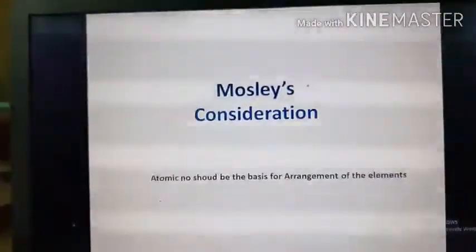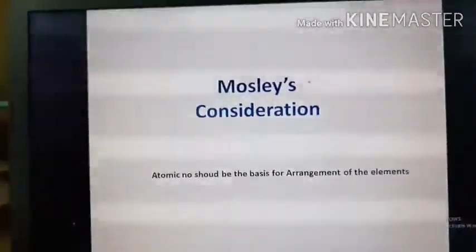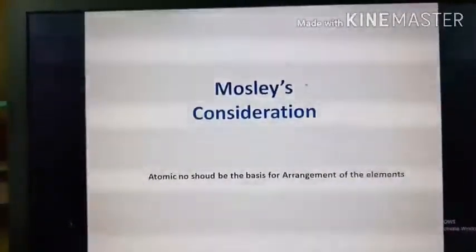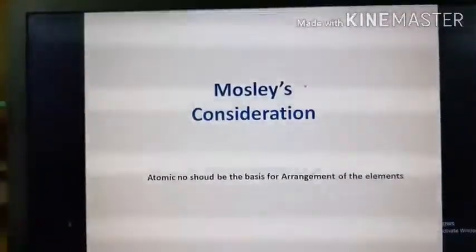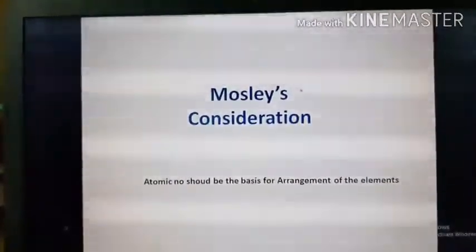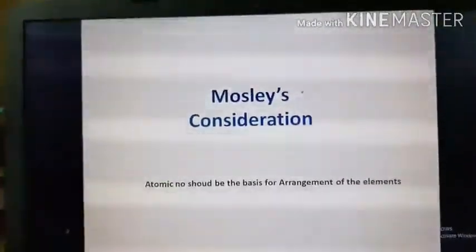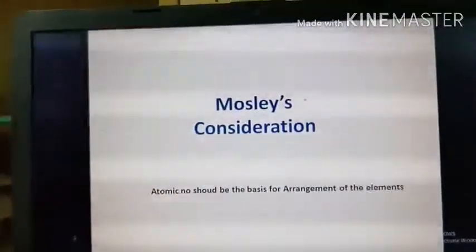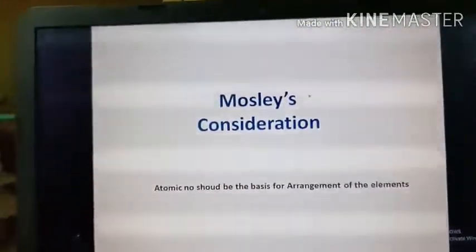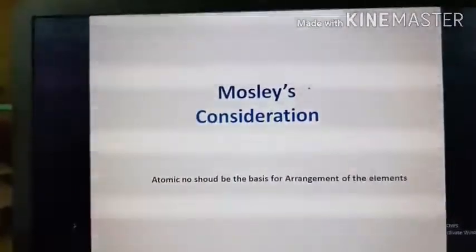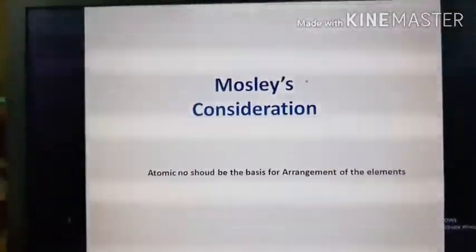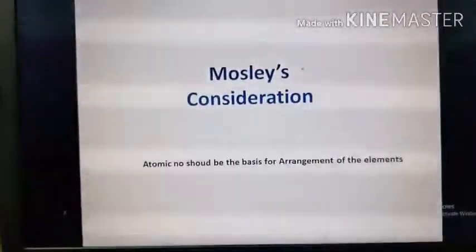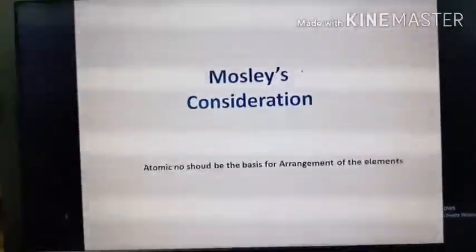That means both fluorine and chlorine have 7 outermost electrons. So the atomic number determines the chemical properties of the element. So atomic number is the most fundamental property for arranging the elements. That's why we can say that atomic number should be the basis for arrangement of elements.